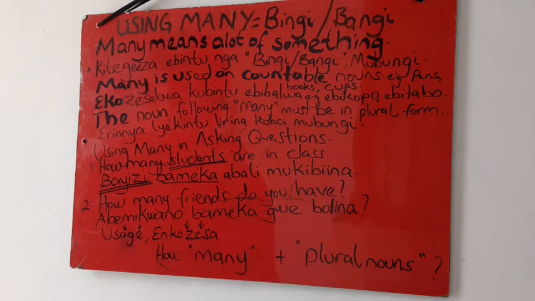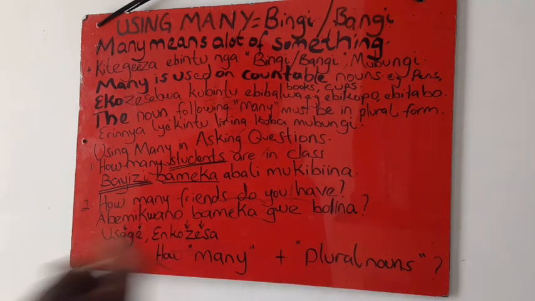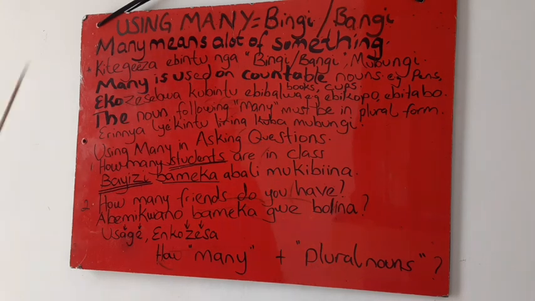For example, ezo peni bbiri, ebyo bitabo bisatu, ebyo bikopo bina. Those are what we call countable nouns. Whereas uncountable nouns, for example, water, you cannot count water. For example, sugar, those are just measures, so those are uncountable. But many, we use it on countable nouns.